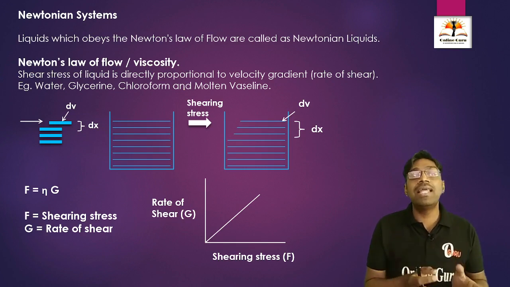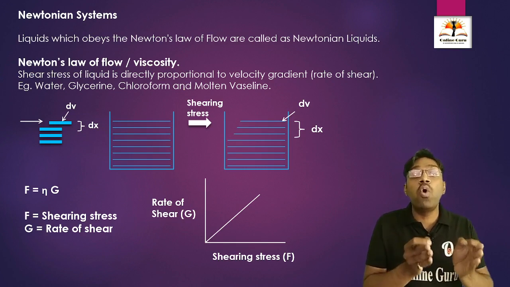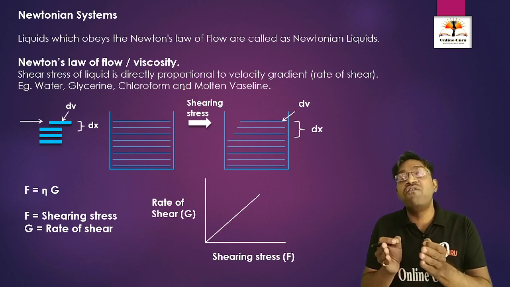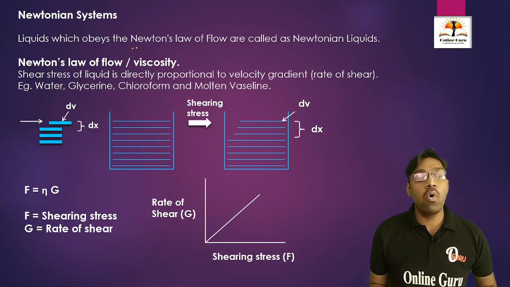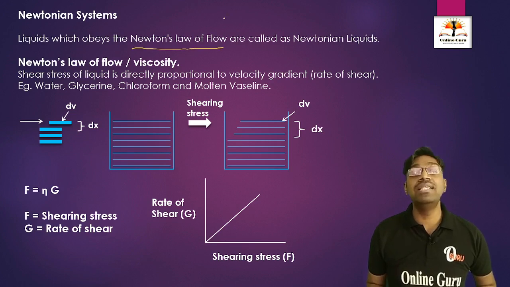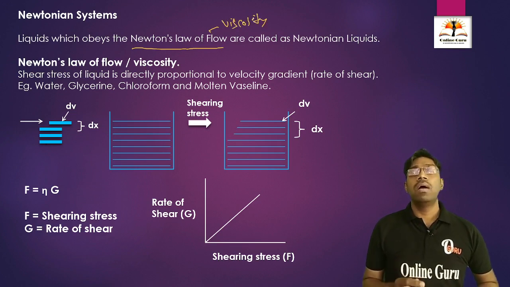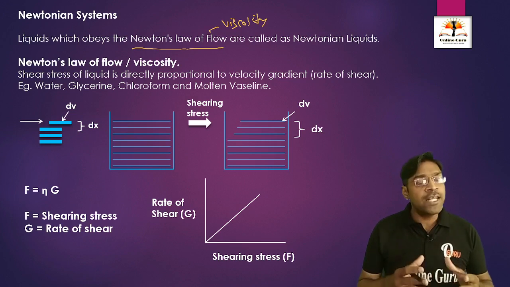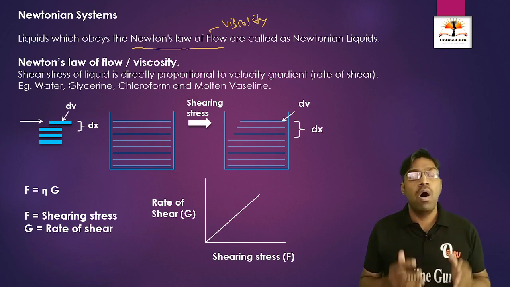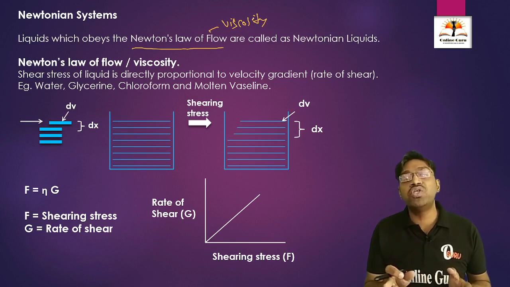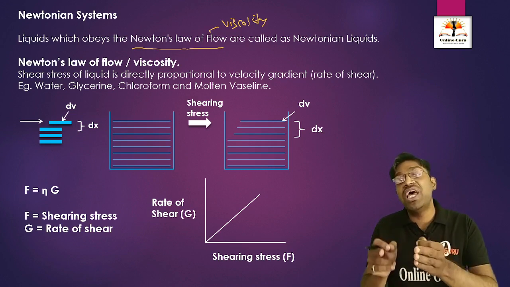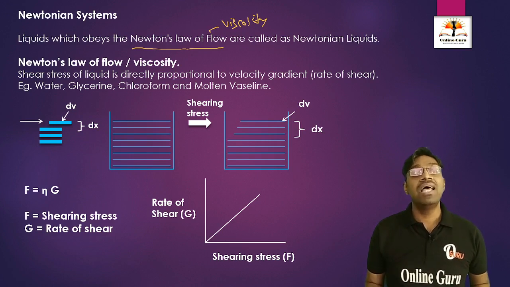See here, the liquids which obey the law of Newton, that is Newton's law of flow, also called Newton's law of viscosity. First of all we are going to discuss what is Newton's law of viscosity. The rate of shear is directly proportional to the applied shearing stress. It is called Newton's law of flow.